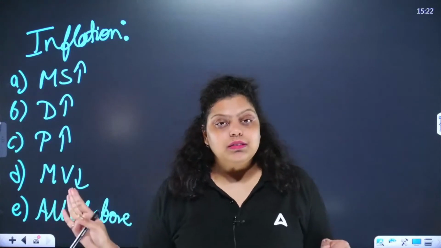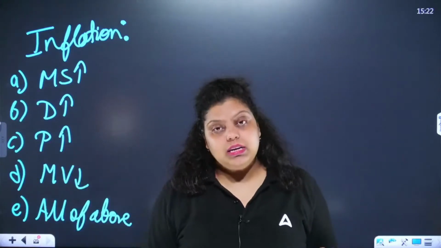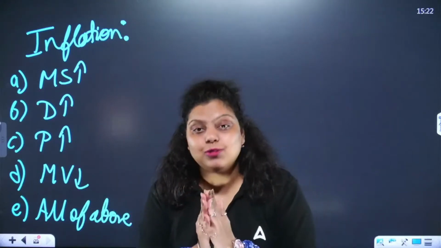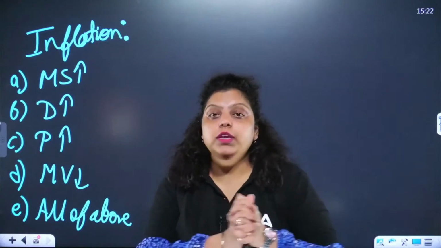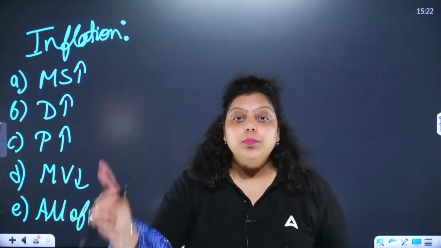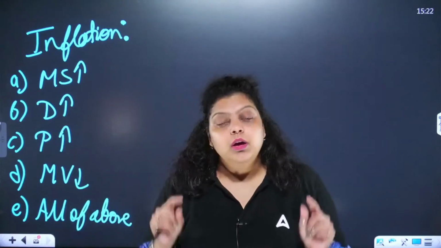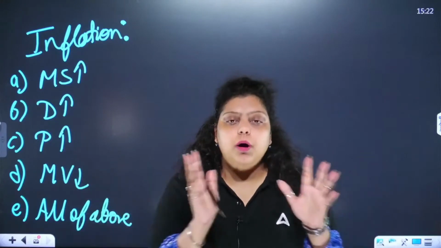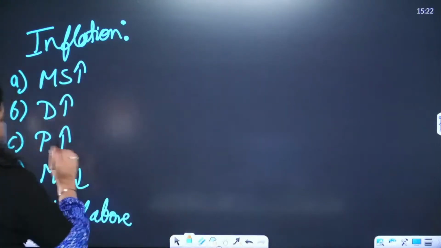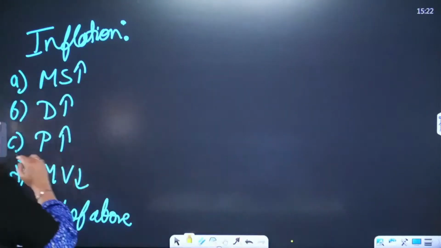I never heard someone saying that the demand for crude oil from India has increased, that's why we have inflation. I always heard people talking about how the petrol we used to purchase at 70 rupees per liter is now 140 rupees per liter. It means the price has just doubled. So I always heard people talk in context of the price, and that's what inflation is. Whenever the prices of goods and services are rising, that creates inflation. So the right answer is increase in prices, the increase in the prices of goods and services.